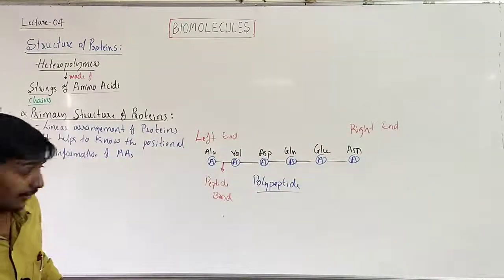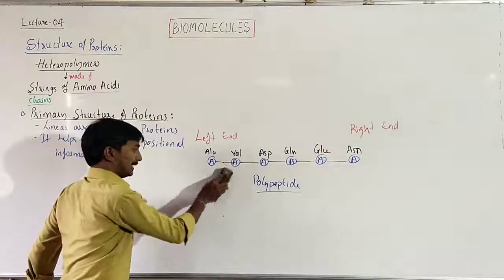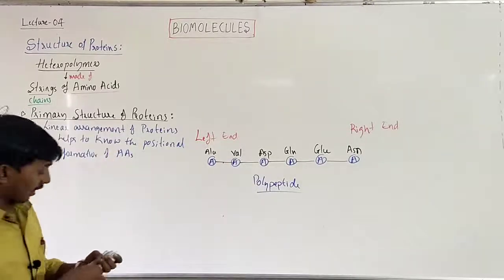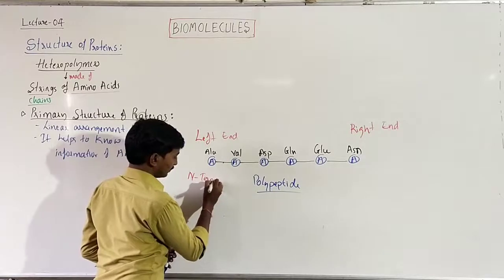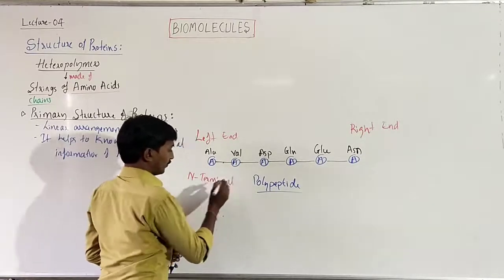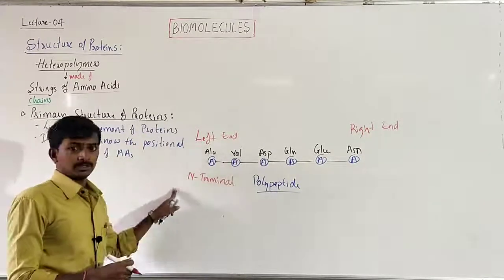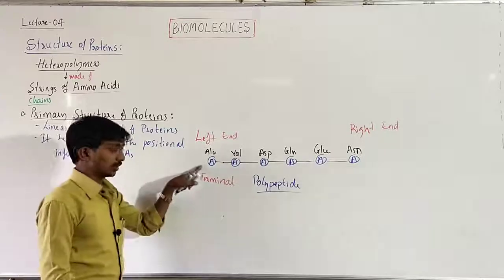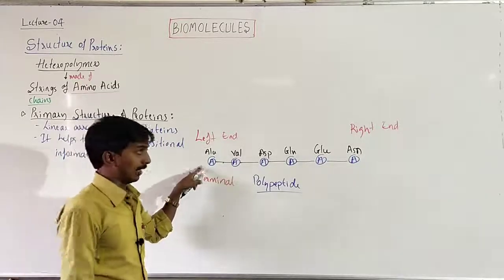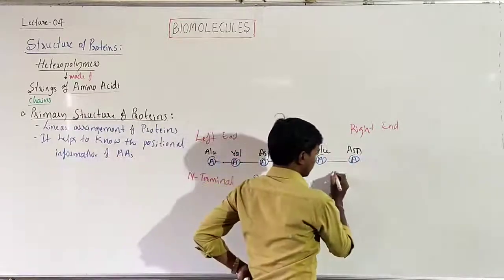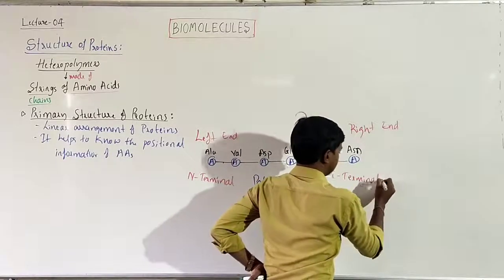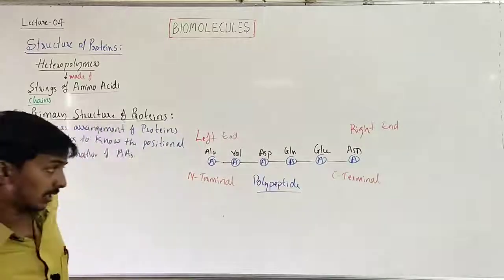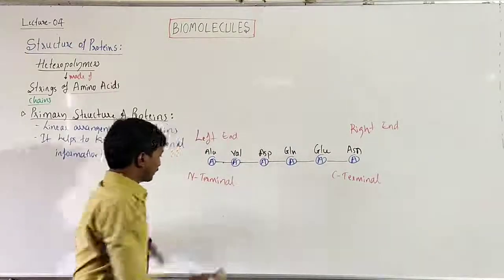Here the left end of the protein is called the N-terminal, and the right end is called the C-terminal.